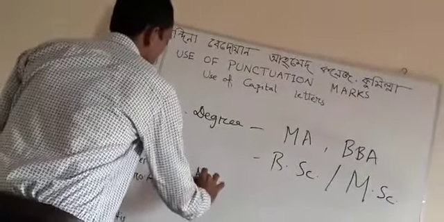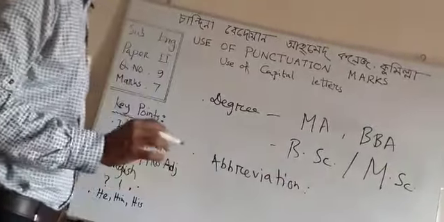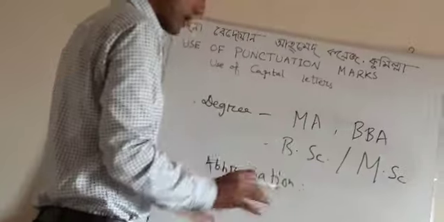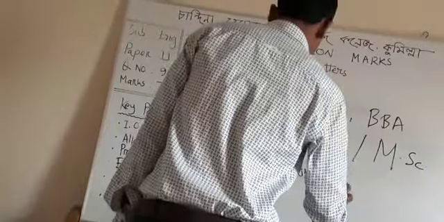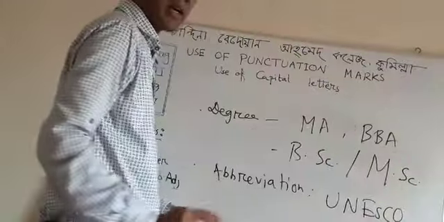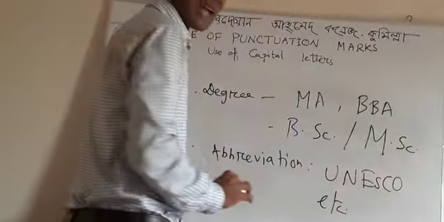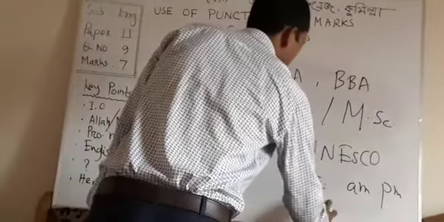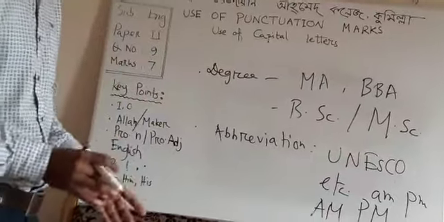And abbreviation. The rules of abbreviation are like the rules of degree. Some abbreviations should be written in capital letters, and some can be written in both small and capital letters. Suppose UNESCO, all the letters are in capital format. But some abbreviations can be written only in small letters, like etc. AM, PM can be written in both small and capital letters.